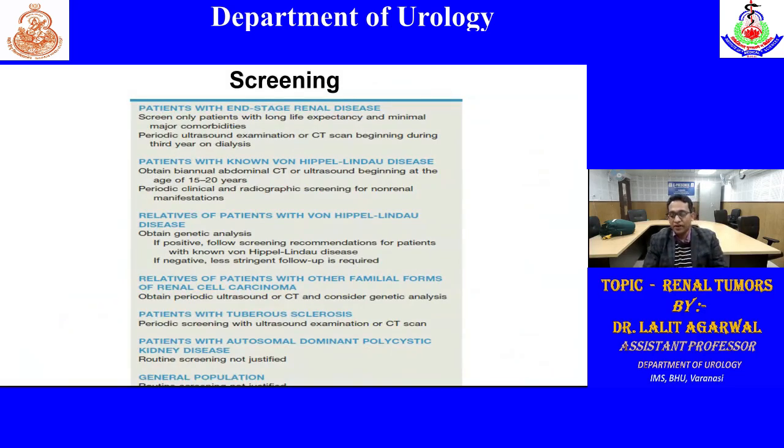Is screening justified in case of renal malignancy? Routinely, it is not required because of the low incidence of renal malignancy. But it is required mainly in end stage renal disease, in patients with VHL syndrome or familial syndromes and their relatives, patients with tuberous sclerosis, that is also a familial syndrome, and patients with acquired renal cystic disease.